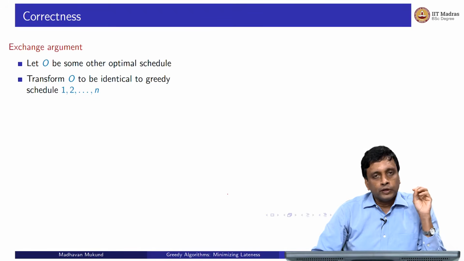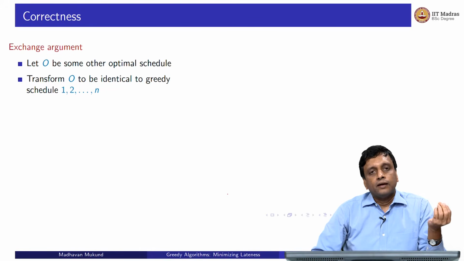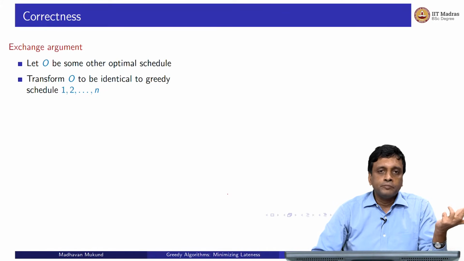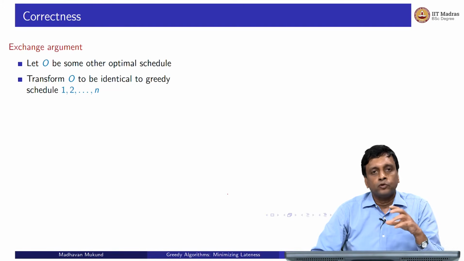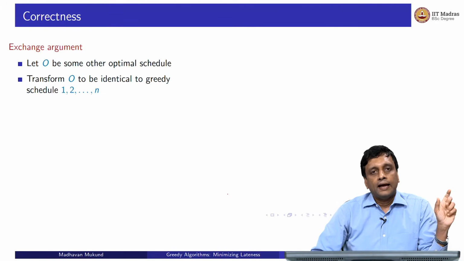Now notice that any schedule has to schedule all the jobs. It is not like the earlier case where the optimum schedule could have given a subset of instructors the lecture room, and my schedule could have given another subset, just different subsets of the same size. Here the optimum schedule has exactly the same indices 1 to n, but in a different order. So what we are going to argue is that we can take the sequence in which O allocates this printer and transform it into something which looks like 1 to n without changing the optimality of O.